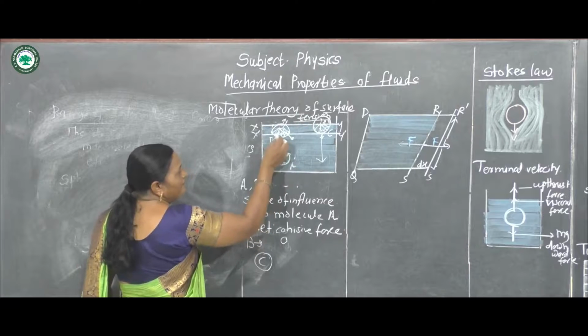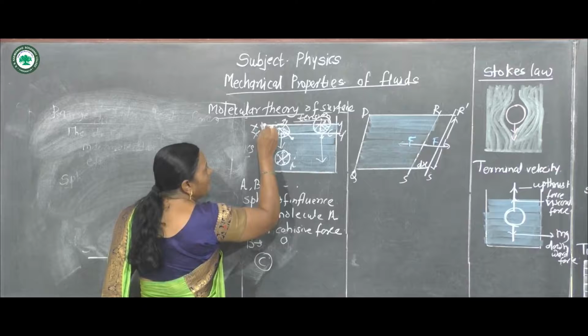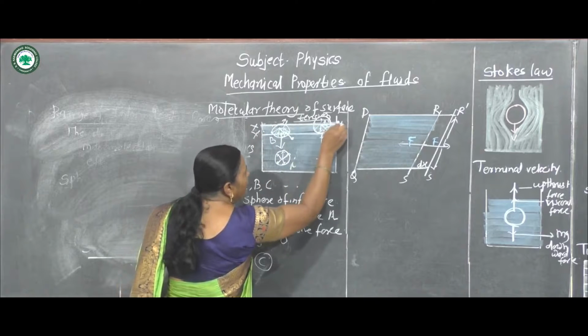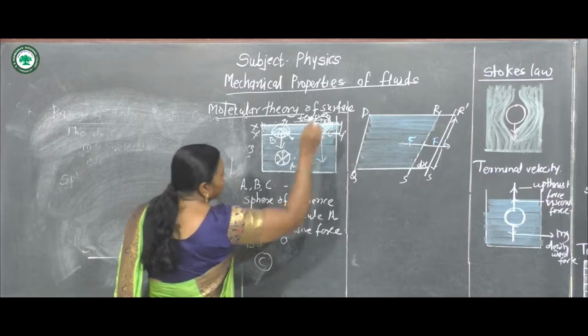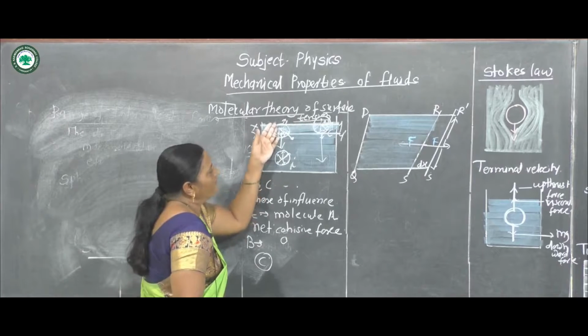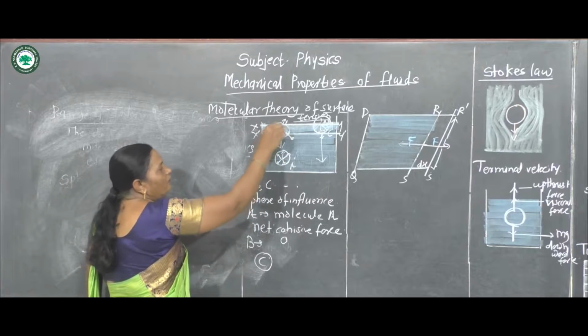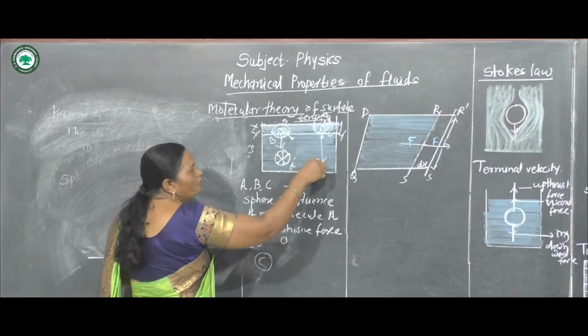Therefore, we can say that there is an elastic membrane under tension. Why is there tension on this free surface? See, molecules inside the liquid, B pulls inside, C also pulls inside.